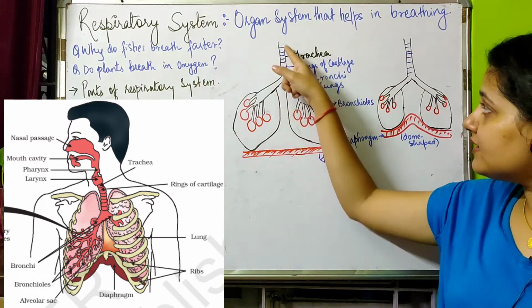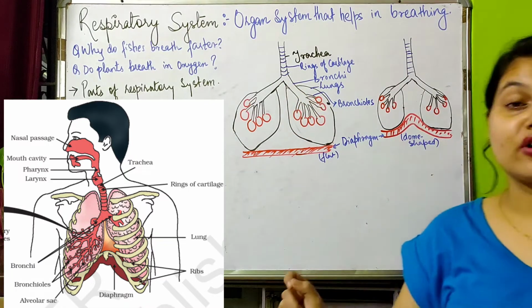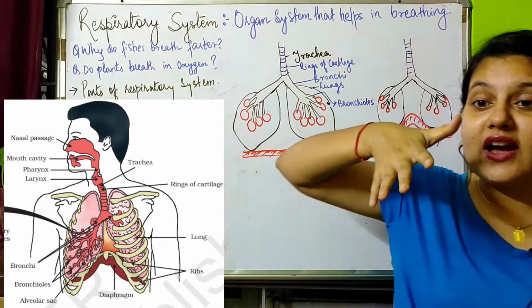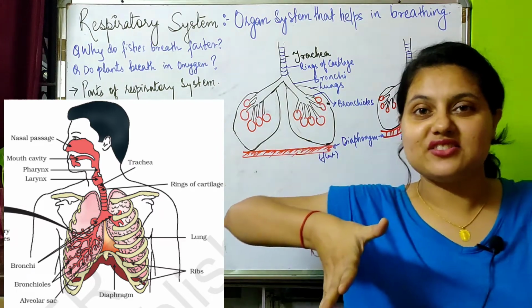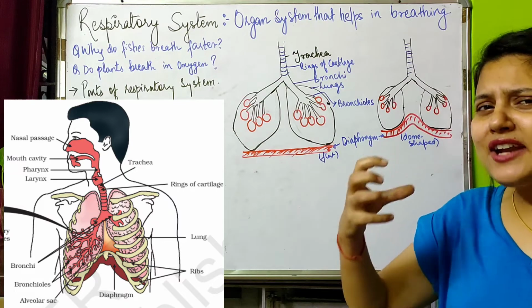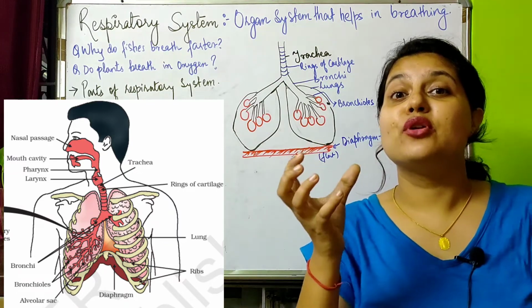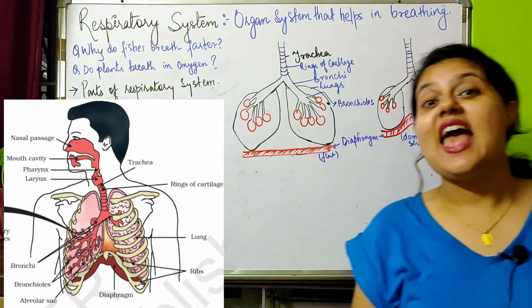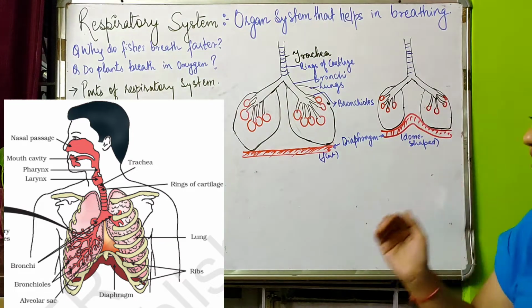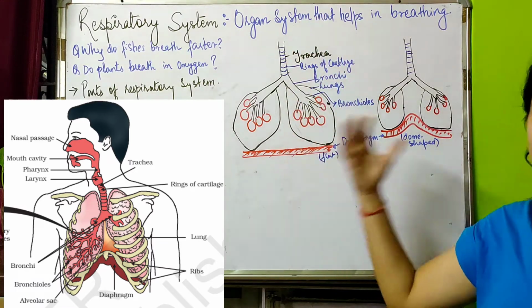Again bronchi has been divided into branches. Those are known as bronchioles, and at the bottom of the bronchioles there are sac or balloon like structures known as alveoli.